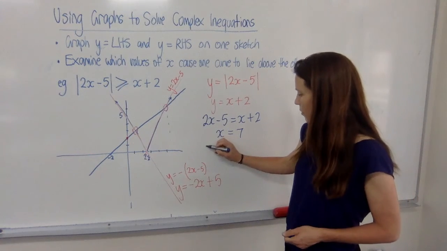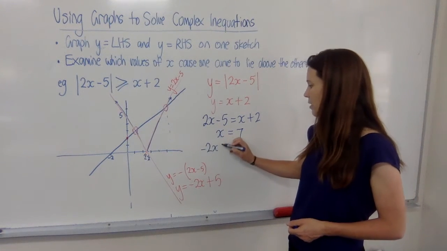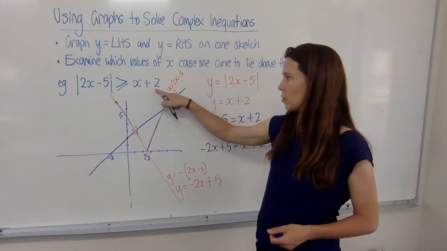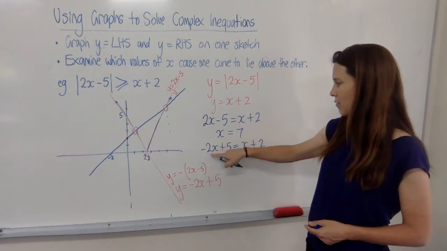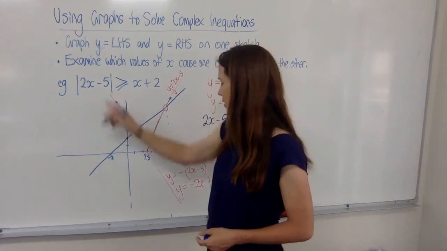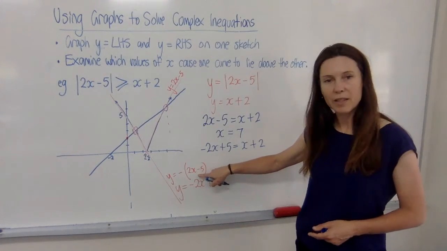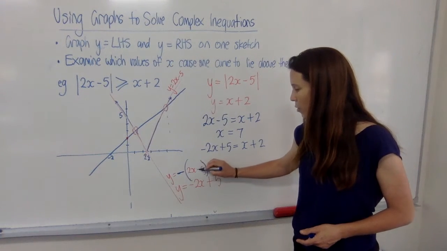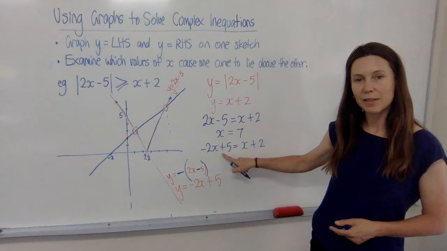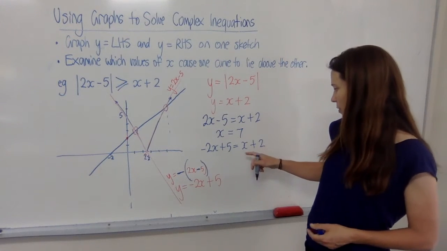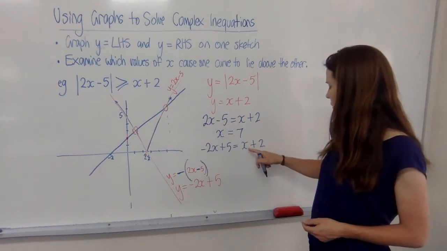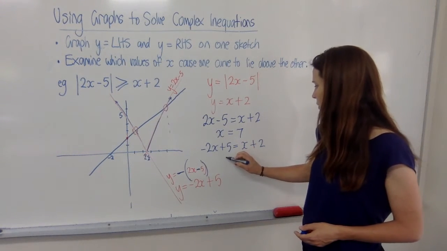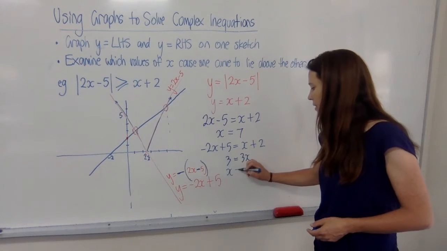But just to check it, we can say, all right, this is minus 2x plus 5, and we want to let that equal x plus 2. So I've basically just taken the negative version of this. But notice how I took care of the signs here, and I didn't make a classic sign error with the negative out the front of this whole thing and the negative in the middle, gave me a plus there. Now if I solve this, then I can add 2x to both sides, that gives me 3x here, subtract 2 from both sides, and sure enough, x is equal to 1.